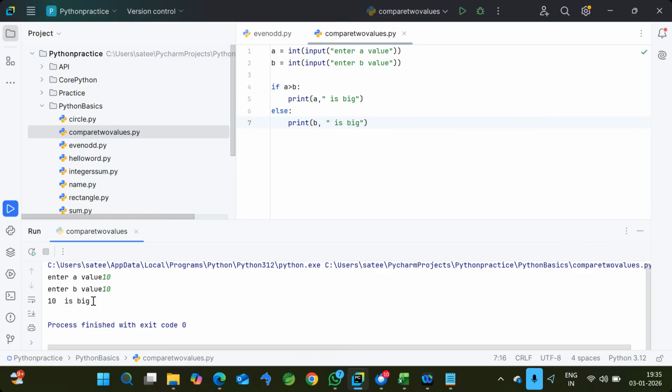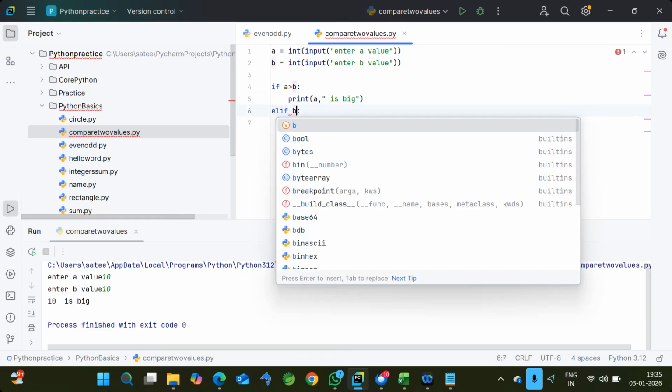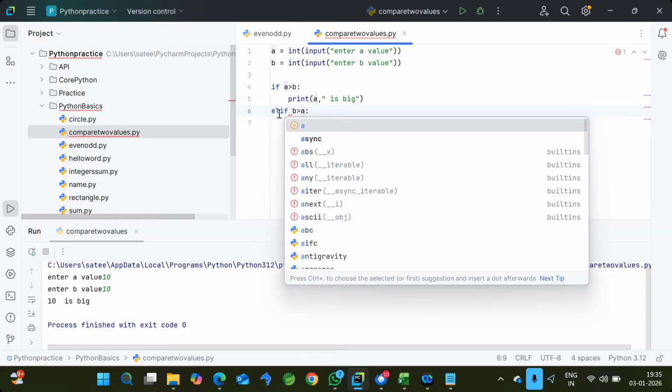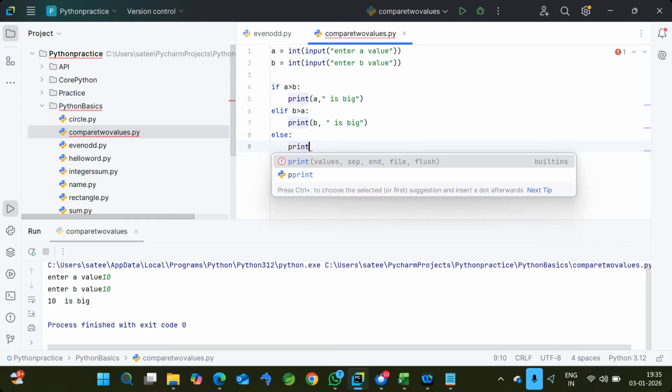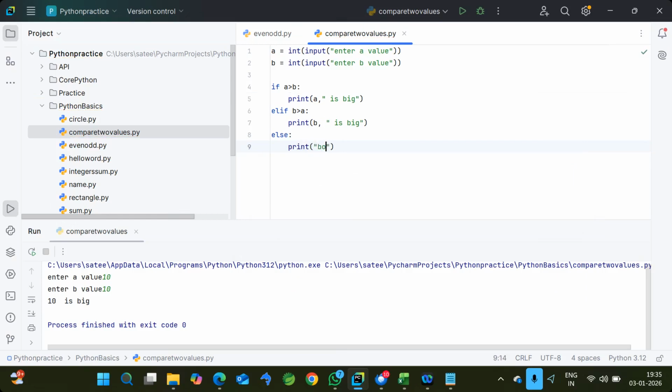One is A greater than B, another one B greater than A. So that is the case if B greater than A, so in this case we will use elif. Now the final case: neither A greater than B nor B greater than A. That means A is not more than B and B is not more than A, so it's clearly showing that both are equal. So the third case is: both are equal.